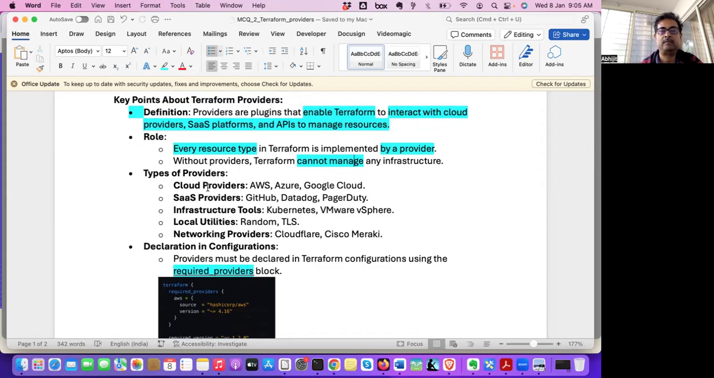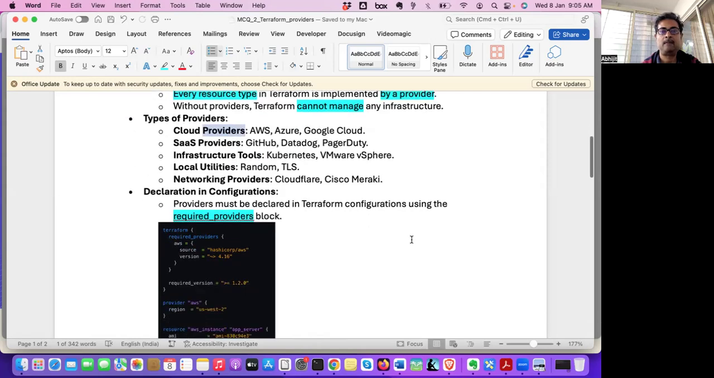And what are the different types of providers? Cloud providers are AWS, Azure, Google Cloud, etc. SaaS providers: GitHub, Datadog, PagerDuty. Infrastructure tools: Kubernetes. Local utilities are also there, like random and TLS. Network providers: Cloudflare, Cisco, Meraki, etc. So those are some of the providers.